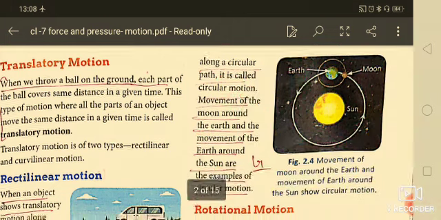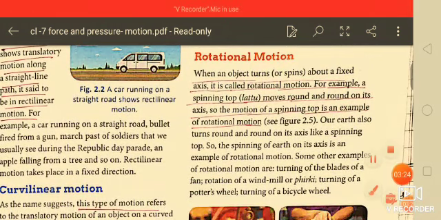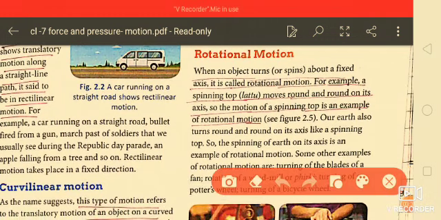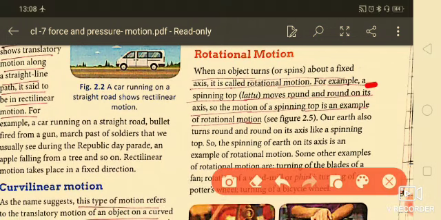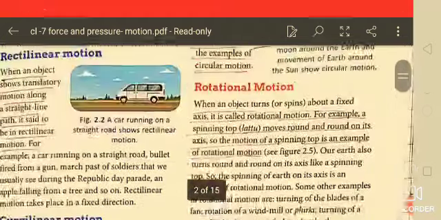of circular motion. Now rotational motion: when an object turns or spins about a fixed axis, it is called rotational motion. For example, a spinning top moves round and round on its axis, so the motion of a spinning top is an example of rotational motion. You are seeing it here in figure 2.5.